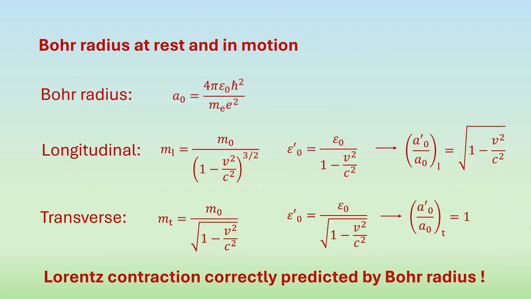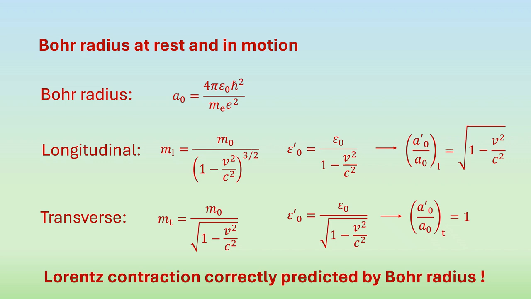Now we are finally in a position to calculate the Lorentz contraction from first principles. We do so using quantum mechanics. We don't need relativistic quantum mechanics, we can just use the Schrödinger equation. One of the consequences of the Schrödinger equation is the Bohr radius. The Bohr radius is a measure of the radius of the hydrogen atom. Every molecular size can be expressed in terms of the Bohr radius. In other words, if the Bohr radius changes in a certain direction in certain circumstances, then every molecular size changes by the same proportion in that direction.